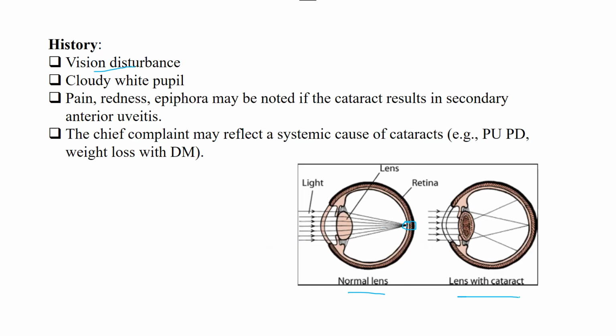But with a lens with cataract, the light passes through the lens and starts to scatter, and the dog or cat cannot have a normal image. So they are going to have vision disturbances. Then cloudy white, of course, the whitening of the eye is going to happen. If it's a cataract resulting from secondary uveitis, there are going to be other signs like pain, redness, epiphora. And if there is any systemic disease like diabetes mellitus causing cataract, you should have other complaints also, like polyuria, polydipsia, and weight loss.